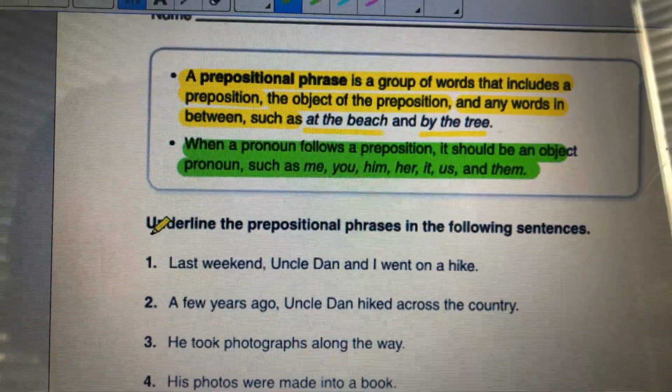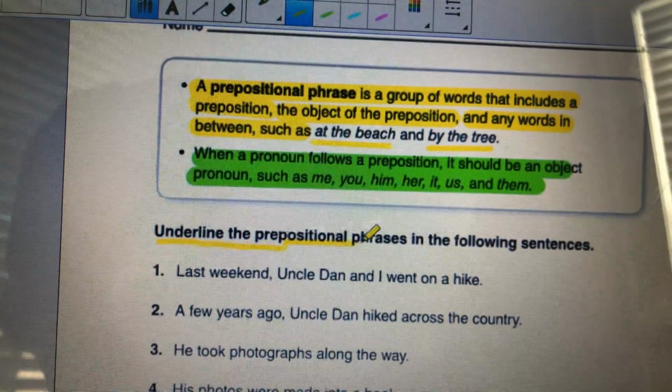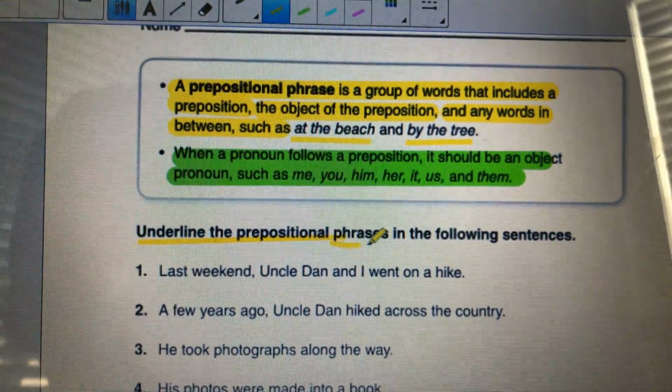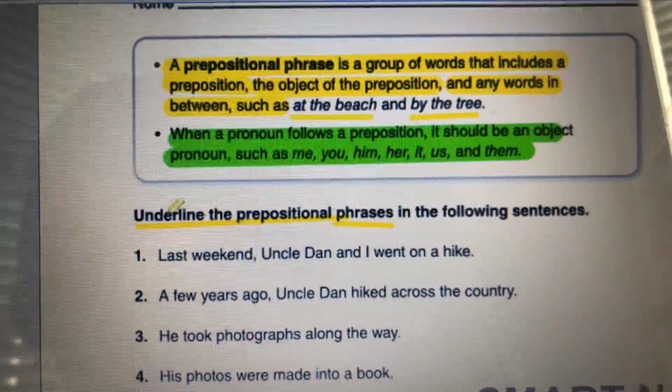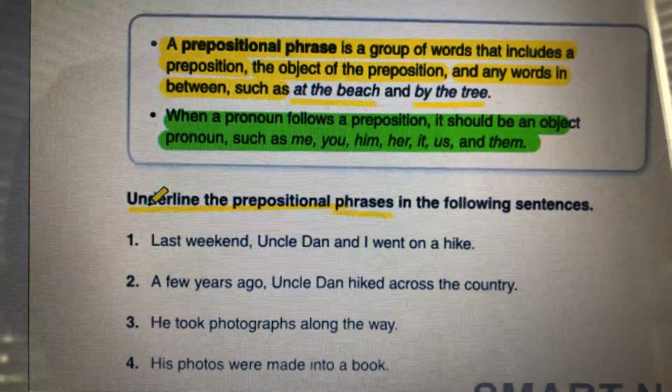Not just the preposition. Yesterday, you just underlined the preposition. All right, the whole phrase. All right, here we go. Last weekend, Uncle Dan and I went on a hike.